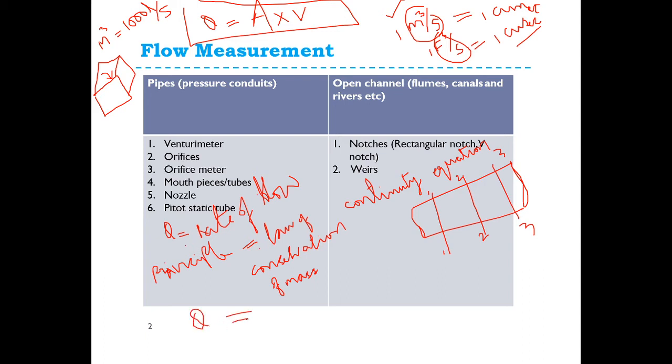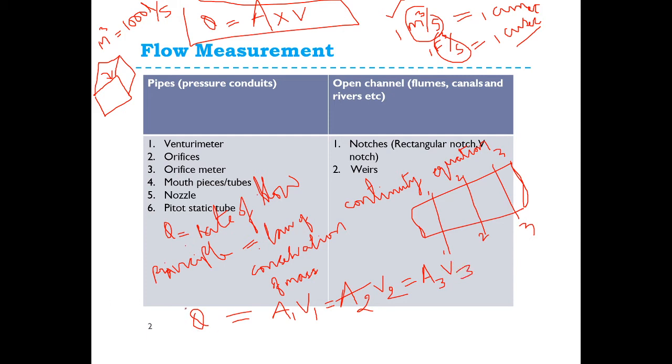is nothing but Q equal to area at section 1 into velocity at section 1, is equal to area at section 2 into velocity at section 2, is equal to area at section 3 into velocity at section 3.